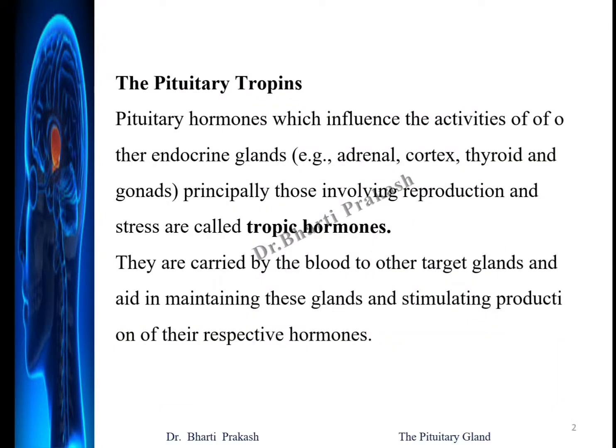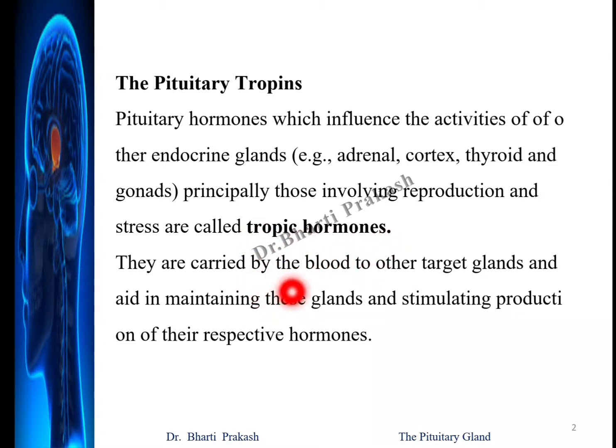So, the pituitary tropins, the pituitary hormones, as I said earlier, which influence the activities of other endocrine glands, principally those which are involved in reproduction and stress, are called the tropic hormones.